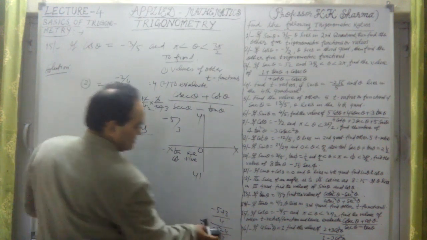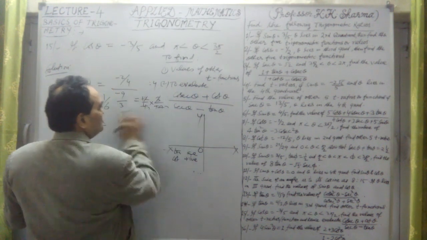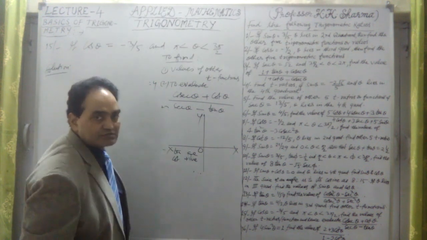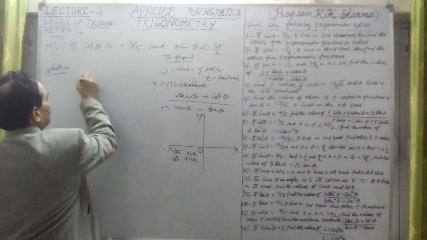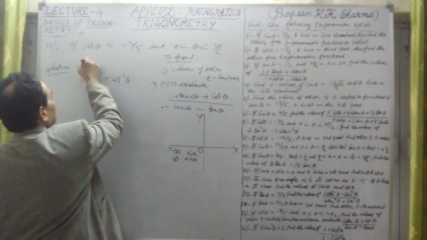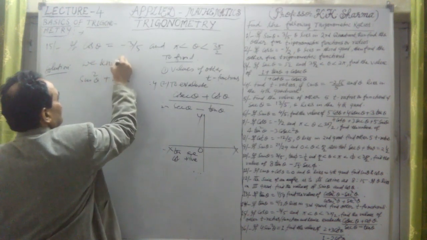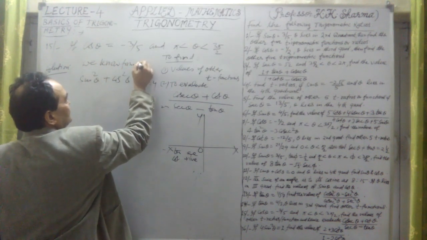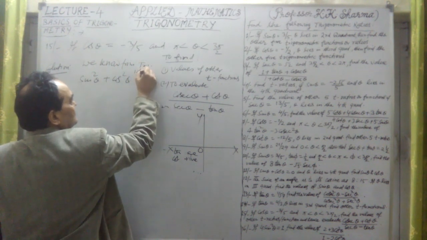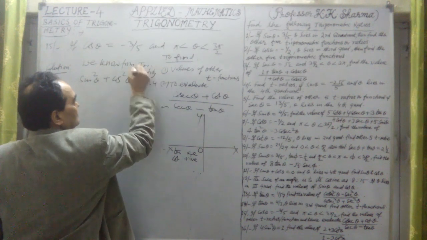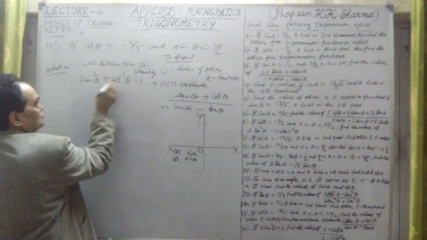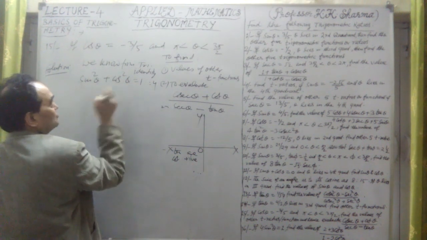Now, if I apply the trigonometric identity, because cos theta is given, sin theta can be calculated. What is sin theta? We know from the basic trigonometric identity that sin square theta plus cos square theta is equal to 1.